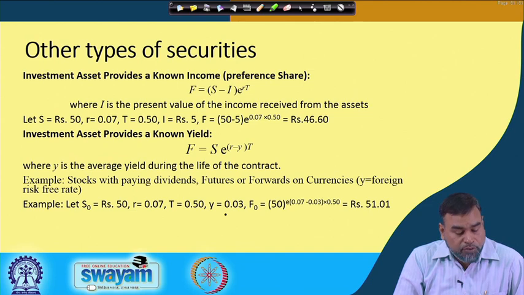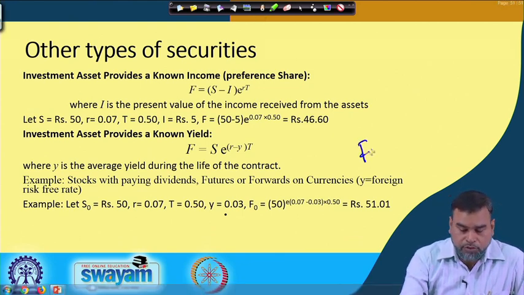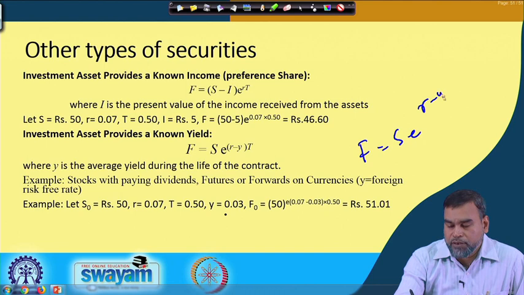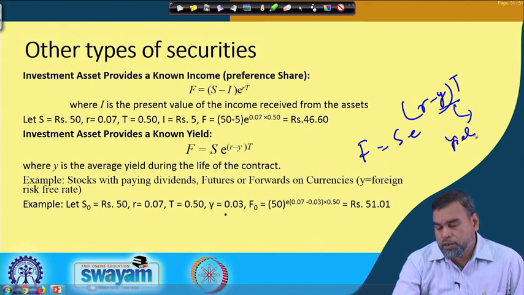In the same example, if y is equal to 0.03, then the formula is F is equal to S e to the power (r minus y)t. Here r minus y is the yield, or if it is a forward for currencies, y is the foreign risk-free rate.